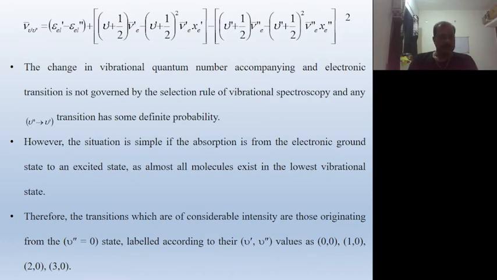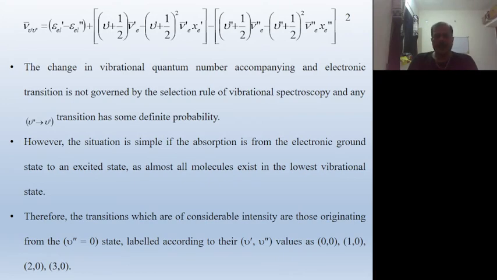Therefore, the transitions which are of considerable intensity are those originating from nu double prime equal to 0, meaning this is the ground state.